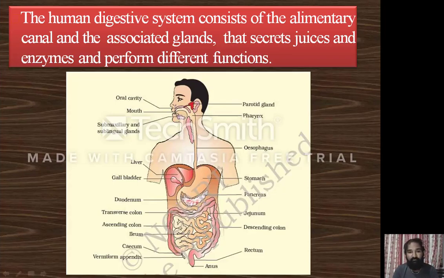The duodenum extends as the small intestine: jejunum, ileum, cecum, connected with the large intestine. First the ascending colon, second the transverse colon, and next the descending colon. The storage part of the feces is called the rectum, and finally a small opening is present, the anus.